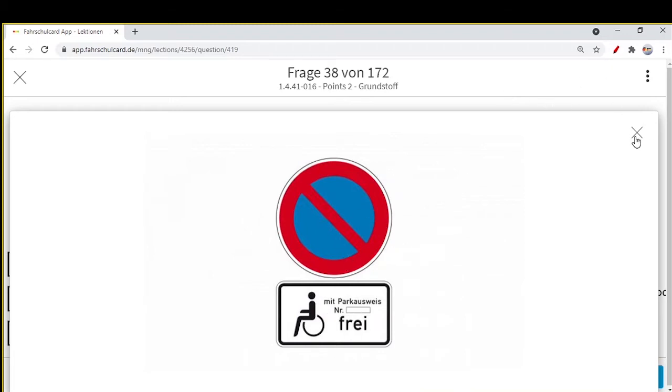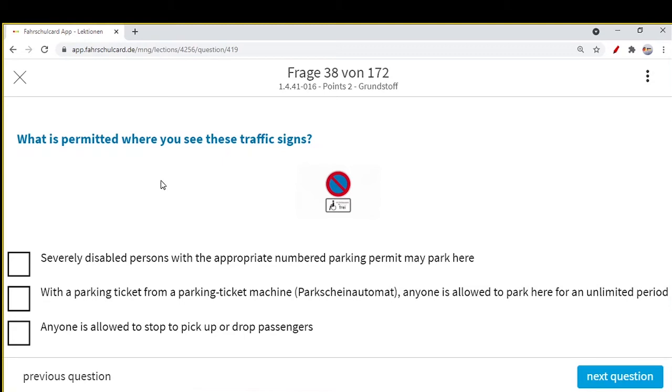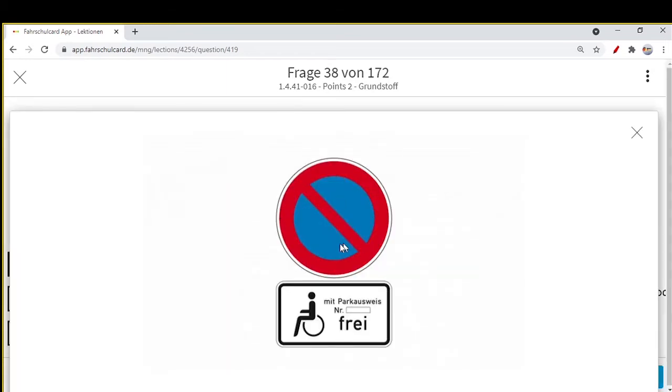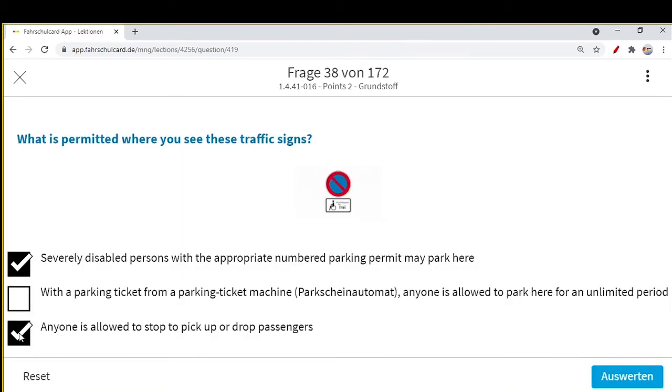So what you see with this traffic sign combination: a severely disabled person with the appropriate number parking permit may park here. This we can see. If you are a disabled person with a parking permit, a Parkausweis, then you are allowed to park here. Anyone is allowed to stop to pick up or drop off a passenger. This we know. For 3 minutes anyone can stop here, pick up the passenger, or drop off the passenger. This we have seen. This sign in the last question, as we have seen, allows you this.